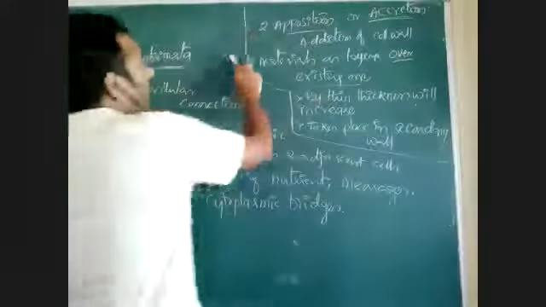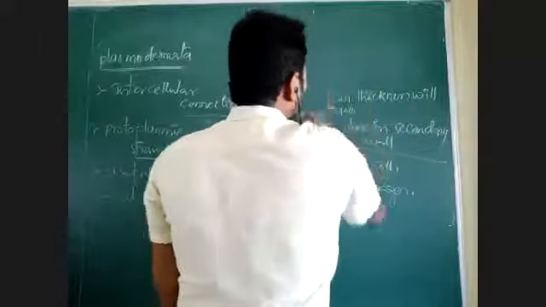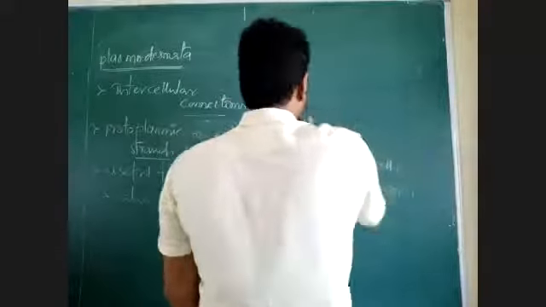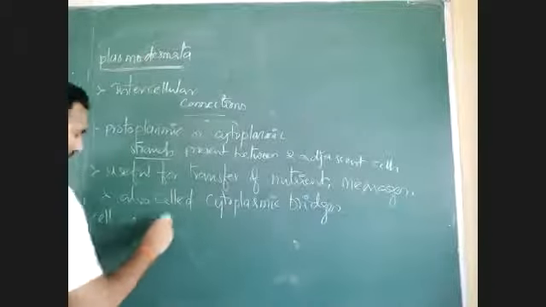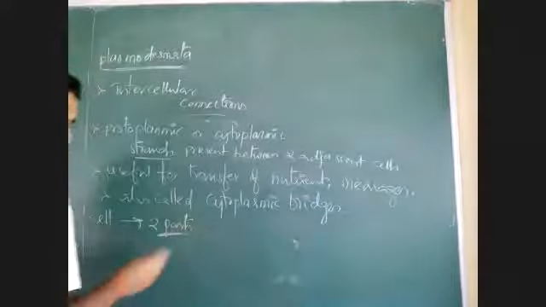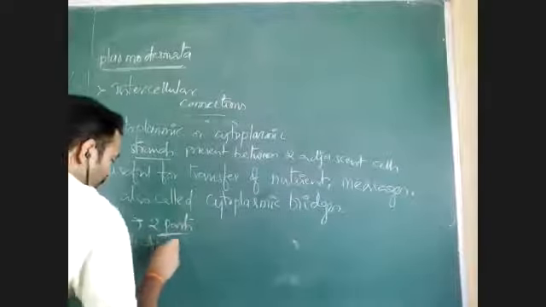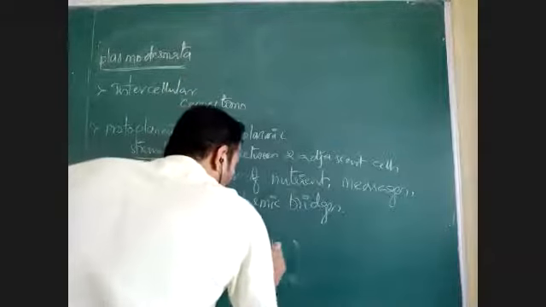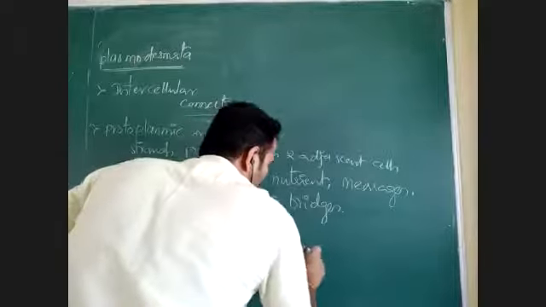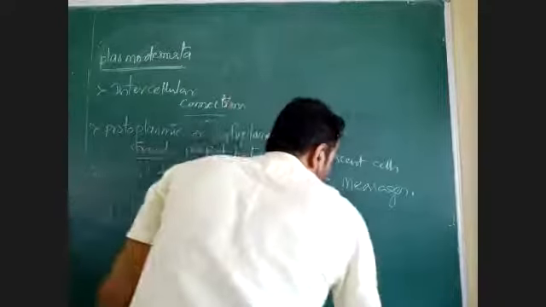Then, if we see the cell, including this cell wall and protoplasm, cells are divided into two parts. One is apoplast. Apoplast is non-living matter of cell. Non-living matter of cell is called as apoplast.